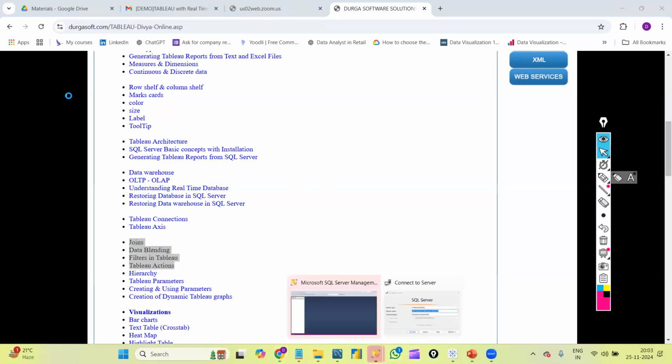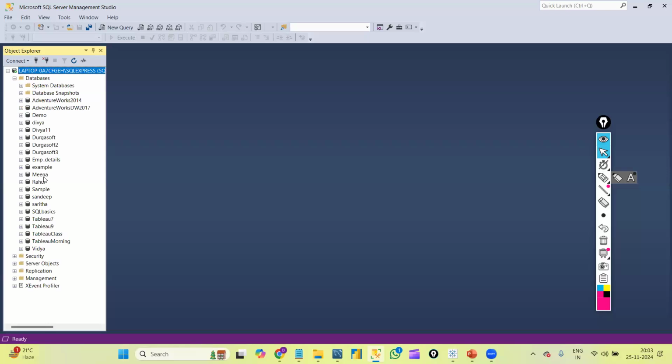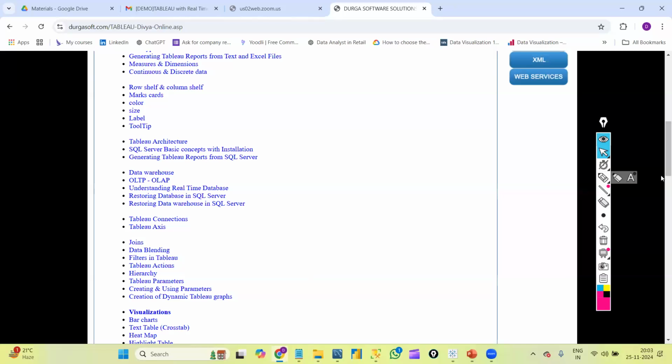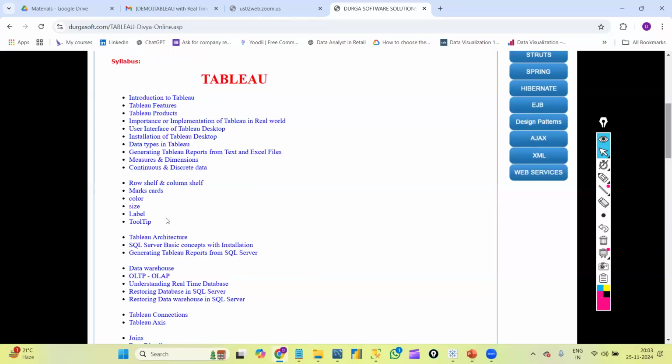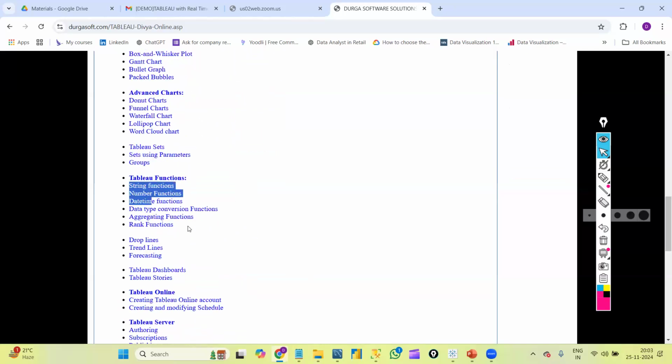Okay. Divya, I have one question. Yes, Sweta. In Power BI, DAX functions are almost 280 plus. Correct. And in Tableau, how many are there, Divya? Yes, we have so many functions actually. All those functions are divided into these types. Where are the Tableau functions? Below, yeah, these are some functions.